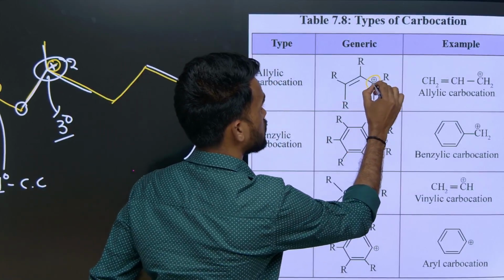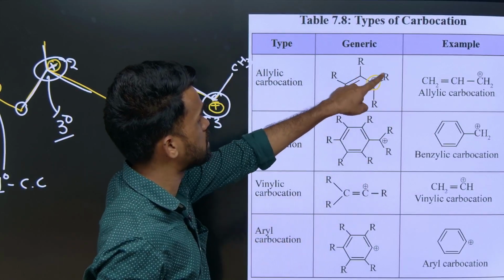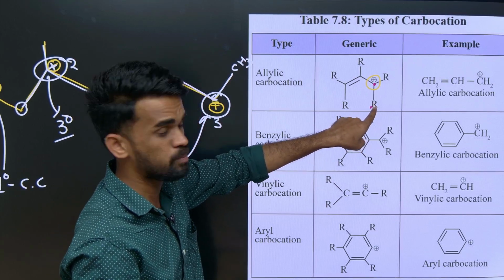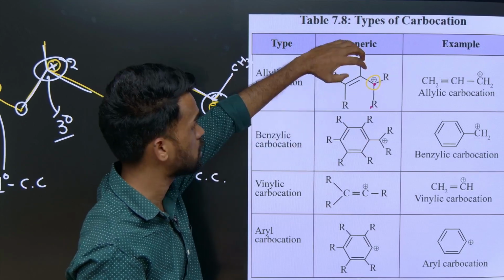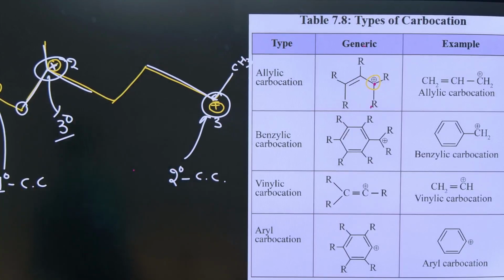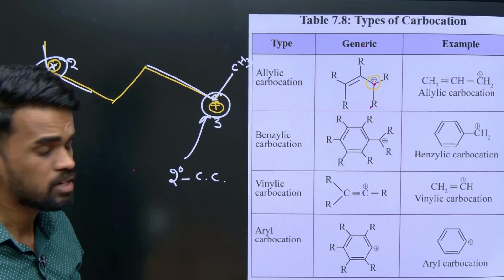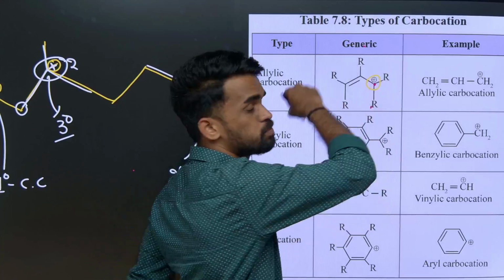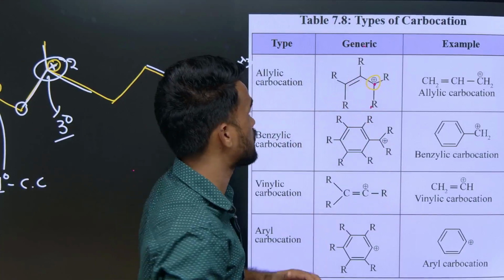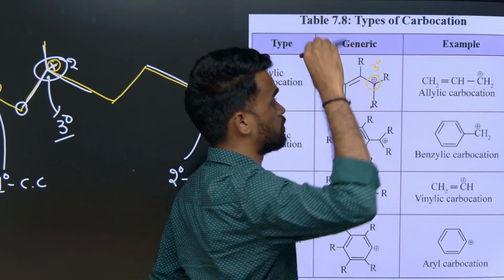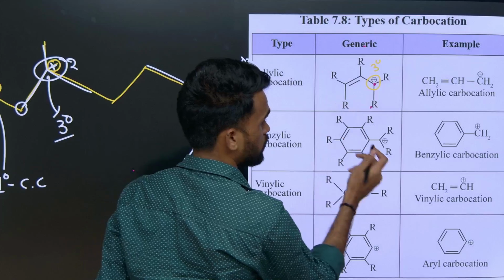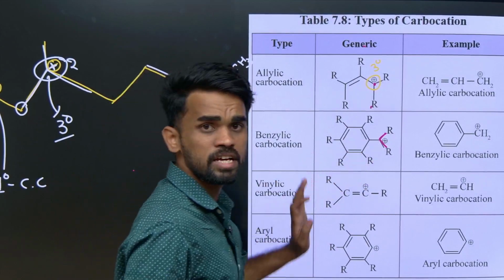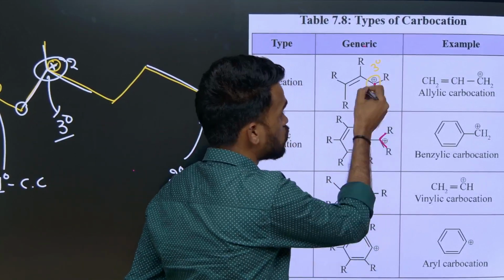So here we have a carbon with positive charge attached with three R groups, where R means any alkyl group, which means carbon only. This is another carbon attached, and this group is also present. So what can we say here? This is a tertiary carbocation, because three alkyl groups are attached around this central carbon. Here also, this one is also a tertiary carbocation. So which is more stable here?